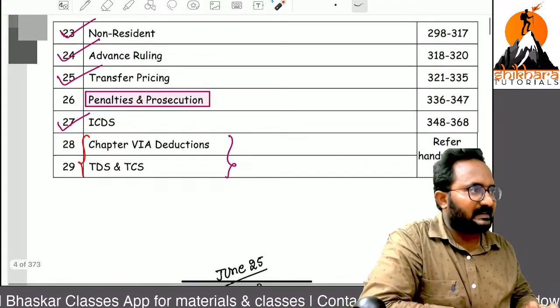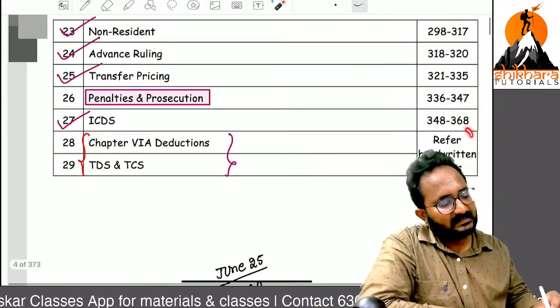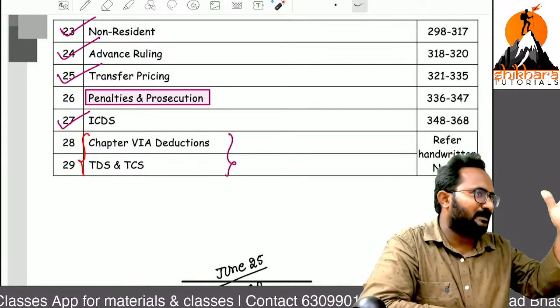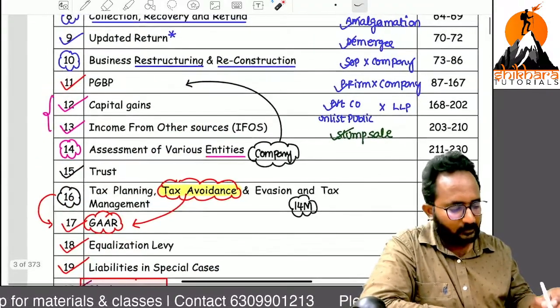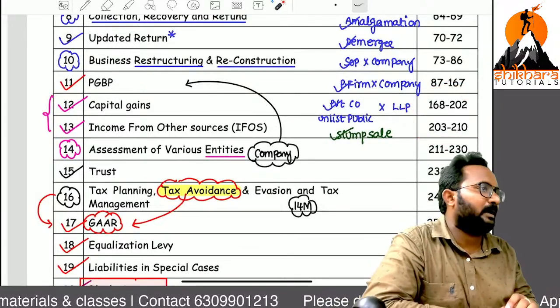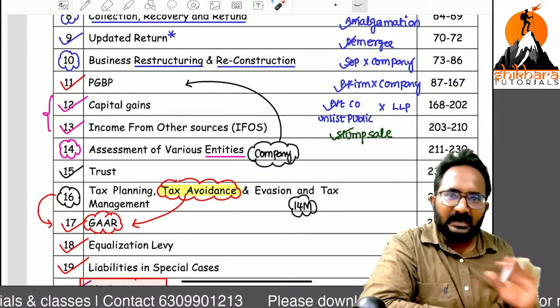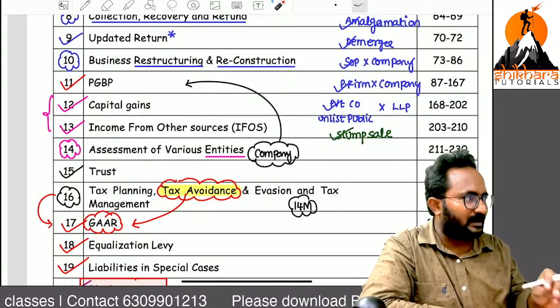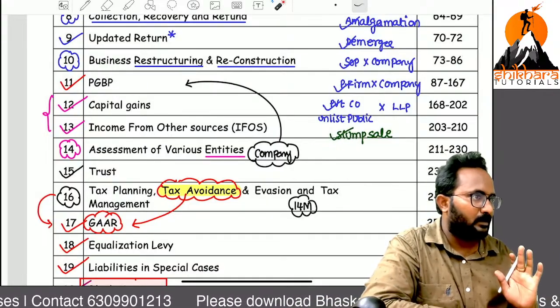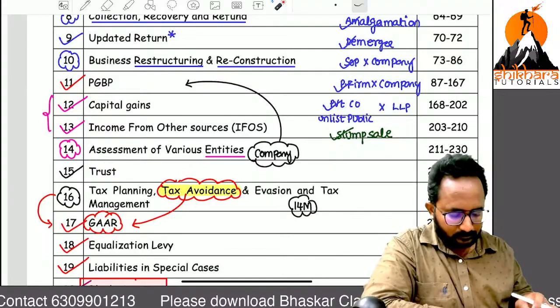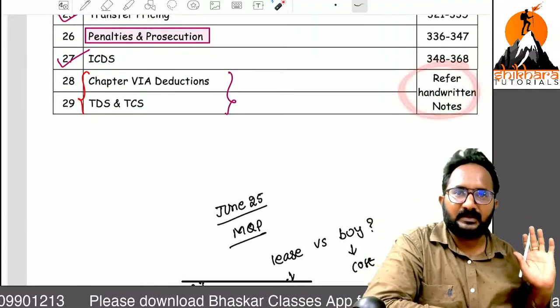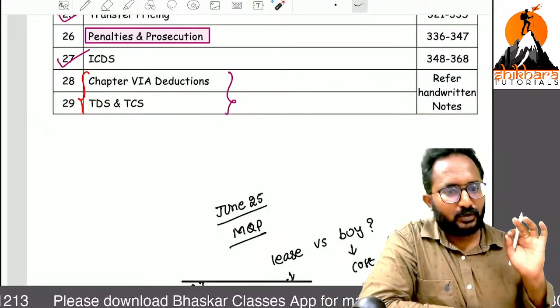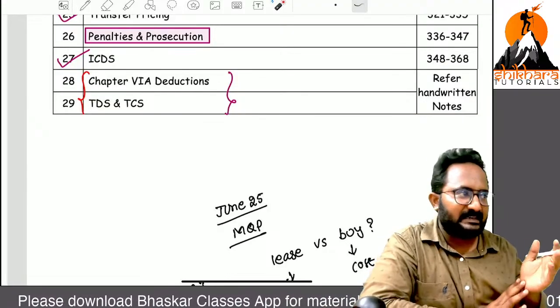Many students are asking, sir, why are you not discussing the problems relating to these 2 chapters? Not required. Capital gains and income from other sources also, I don't want to discuss any problem, because these are not in our syllabus, but in order to understand the further chapters, we have to get the knowledge. In the last attempts also, 1 or 2 MCQs we can get from these chapters. That's why all these 29 chapters we have to discuss in a detailed manner.